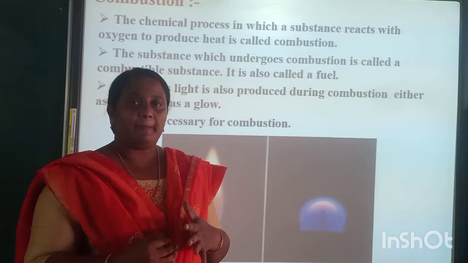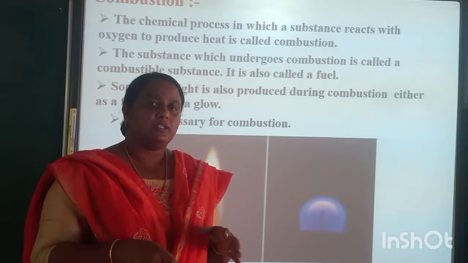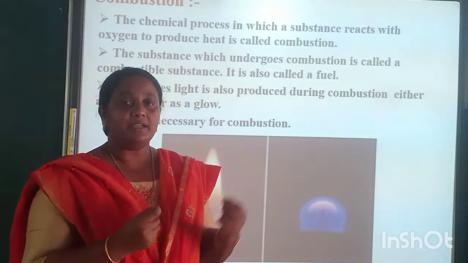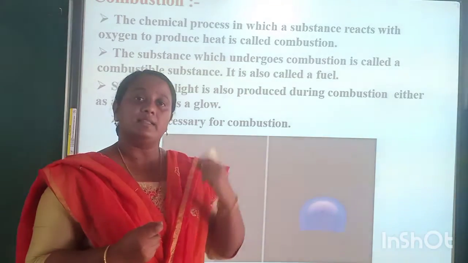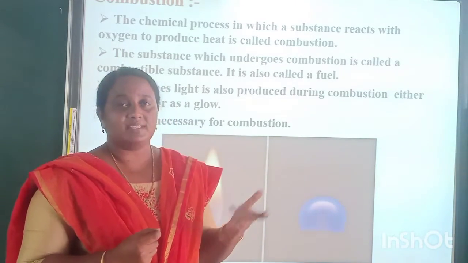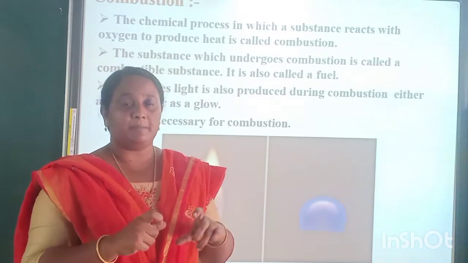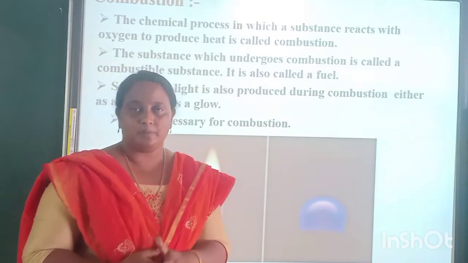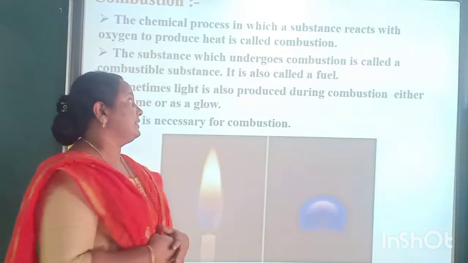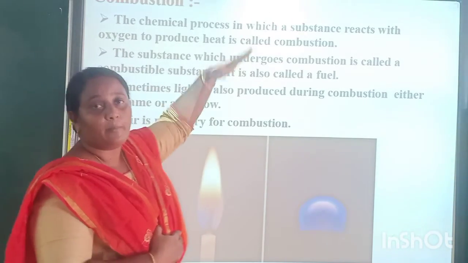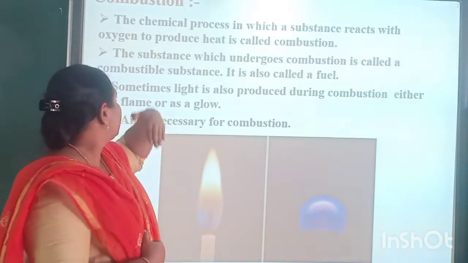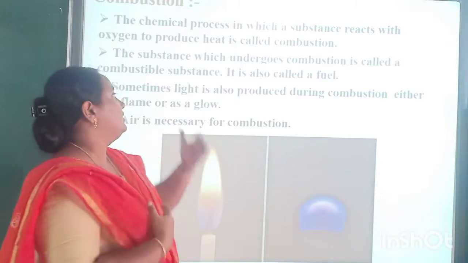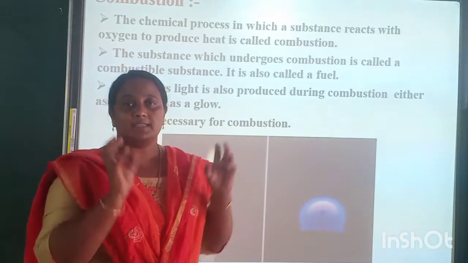When we burn a paper, the paper is one substance, and when it is connected with fire, the atmospheric oxygen present there combines with the paper and forms the burning process, and the product is obtained. While burning it produces heat. This is called combustion. It is very simple.